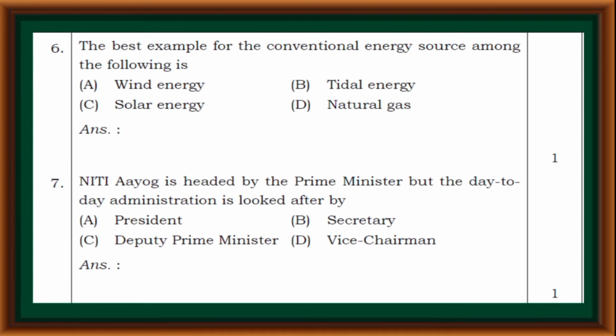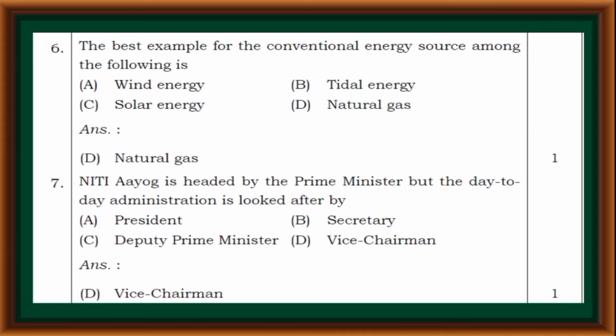The best example for conventional energy source among the following is wind energy, tidal energy, solar energy, natural gas. Correct answer option D, natural gas. Niti Aayog is headed by the Prime Minister, but the day-to-day administration is looked after by President, Secretary, Deputy Prime Minister, Vice Chairman.